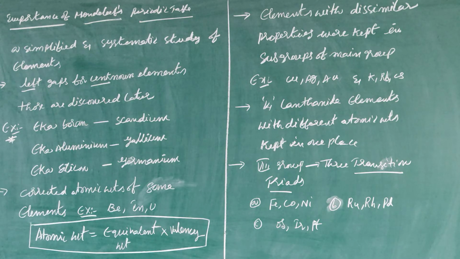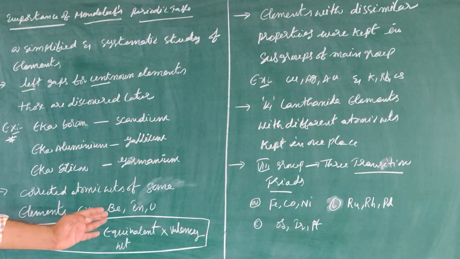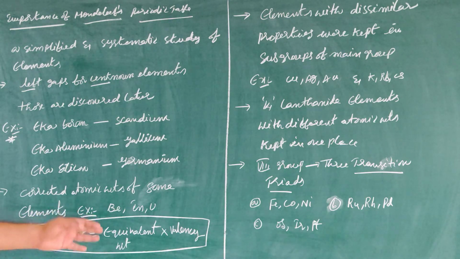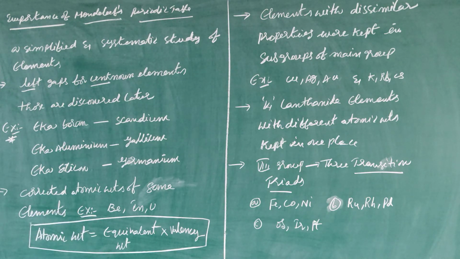He corrected the atomic weights of some elements like beryllium, indium, and uranium, by using this formula: atomic weight is equal to equivalent weight into valency.